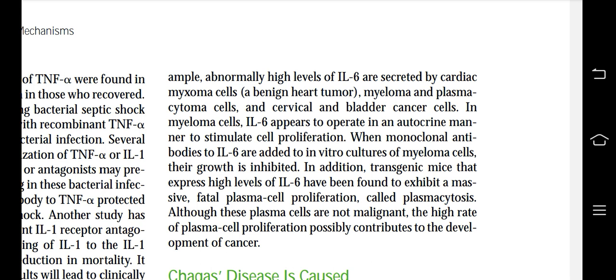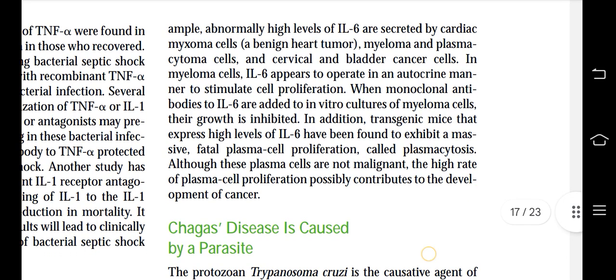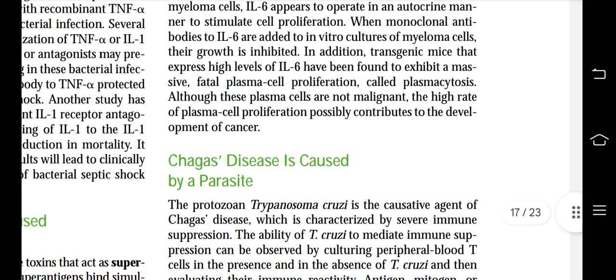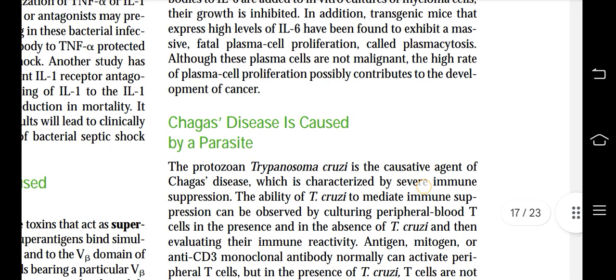When monoclonal antibodies to IL-6 are added to in vitro cultures of myeloma cells, their growth is inhibited. In addition, transgenic mice that express high levels of IL-6 have been found to exhibit a massive fatal plasma cell proliferation called plasmacytosis. Although these plasma cells are not malignant, the high rate of plasma cell proliferation possibly contributes to the development of cancer.